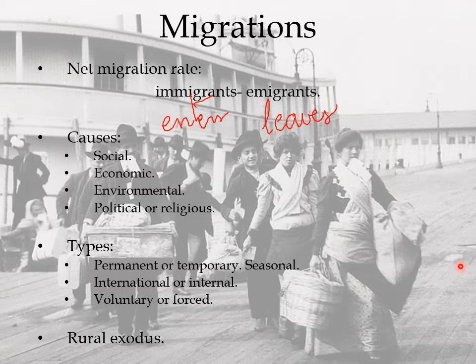The net migration rate is positive in the developed countries and negative in the less developed countries. Why? Because the developed countries receive more people and the less developed countries send more people to other places.